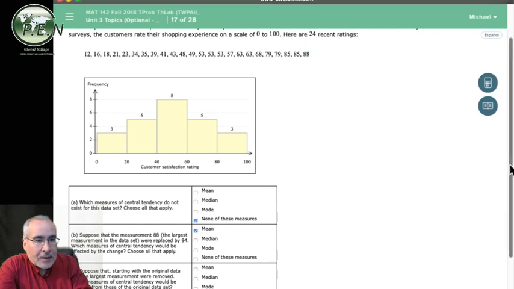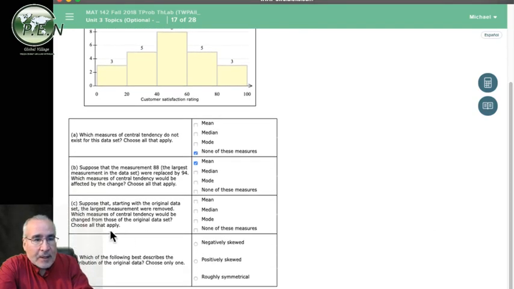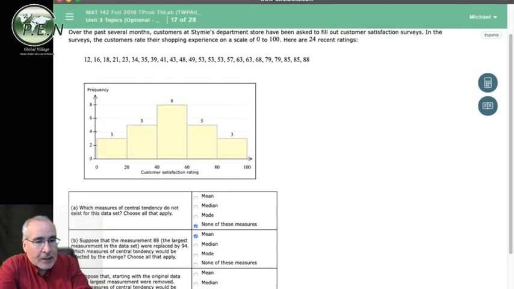And then we'll look for, so what's the next question as it comes up? Suppose that starting with the original data set, the largest measurement were removed. Which measures of central tendency would be changed from those of the original data set? Okay, so it's kind of similar to the last question, but just a little bit different. What we're doing is we're removing the largest piece, so this is being erased. So it will change the total when we add this together. We'll change the sum. And we're dividing by a smaller number as well because there's fewer items.